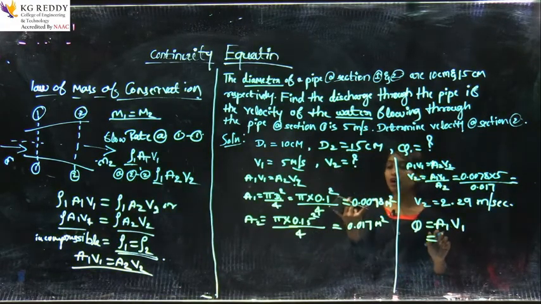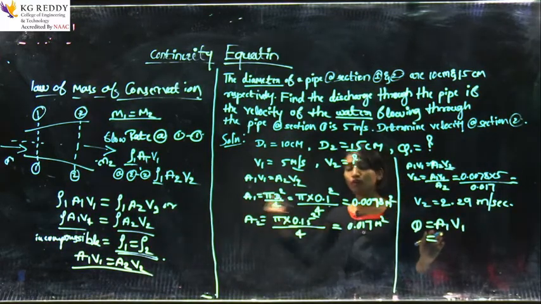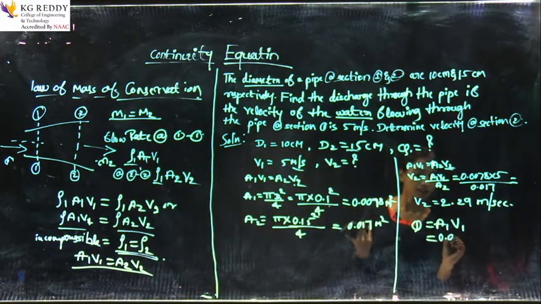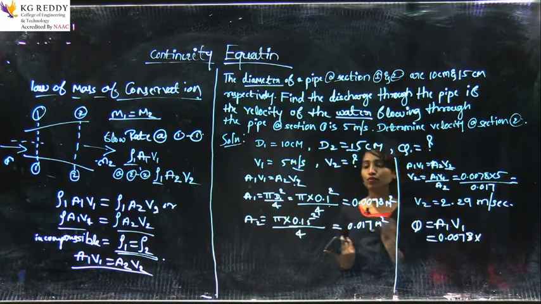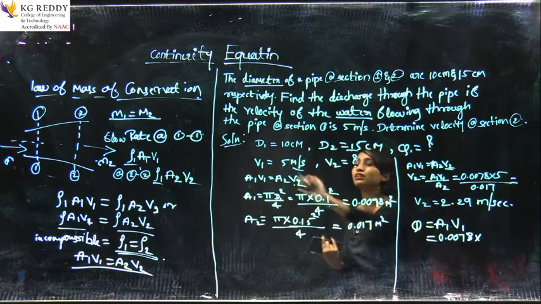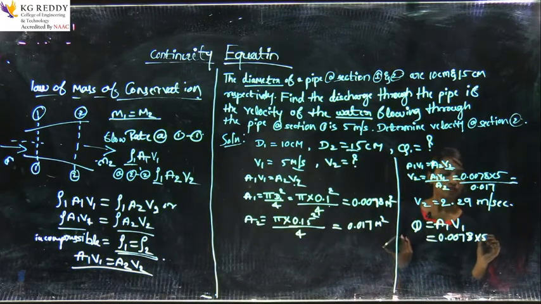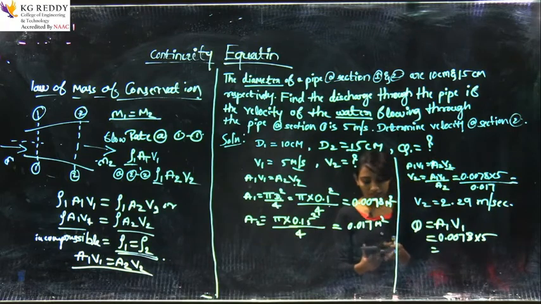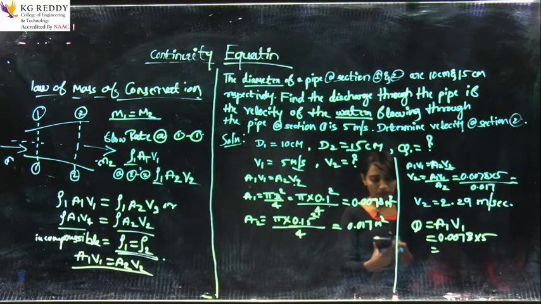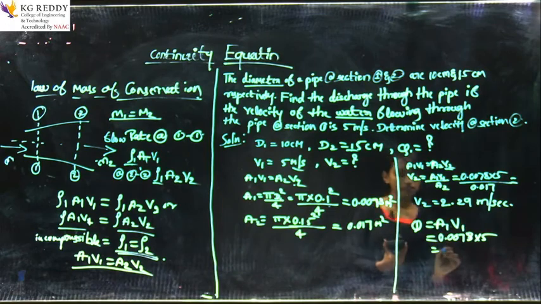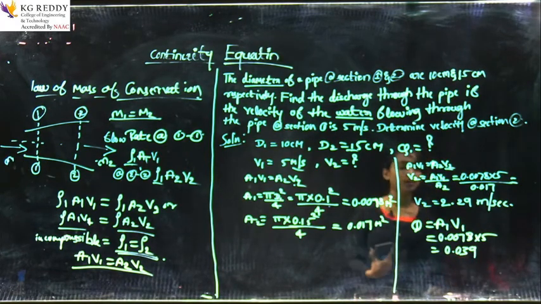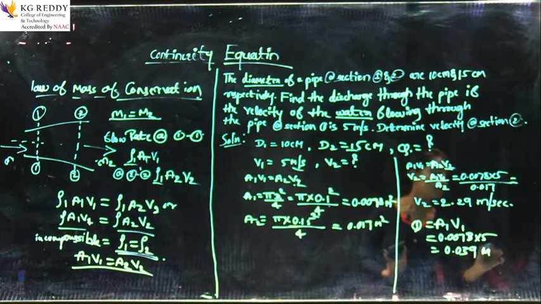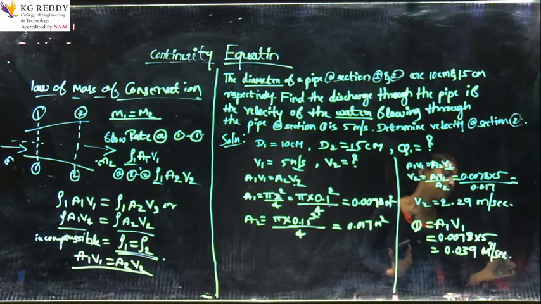The area at section 1 we know, that is 0.0078, into V1, which is already given, that is 5. Just calculate this, you will be getting 0.0078 into 5, that is 0.039. What is the unit? This is meter square and this is meter per second, so meter cube per second, this is the discharge.